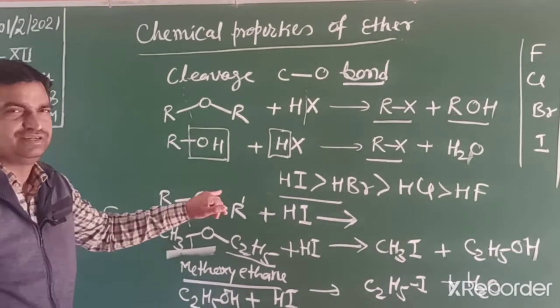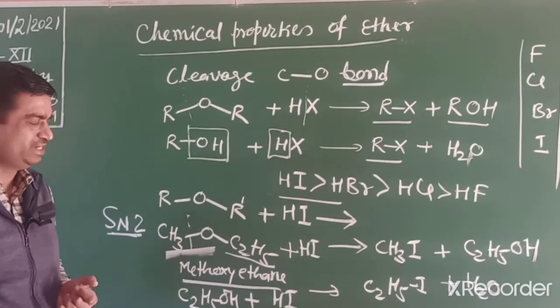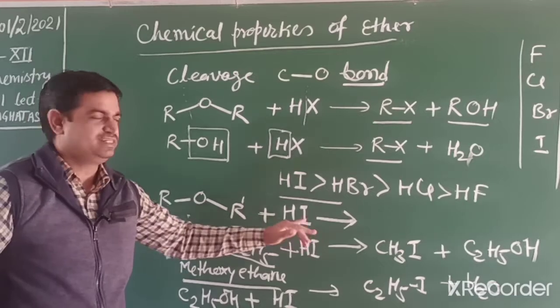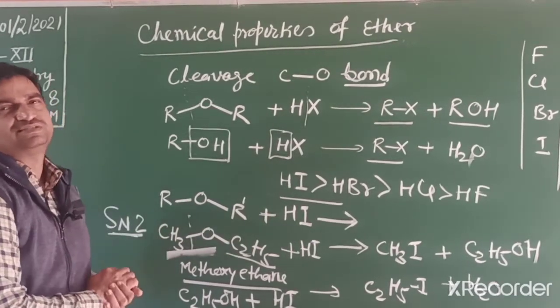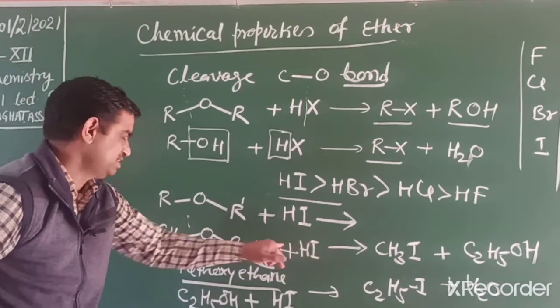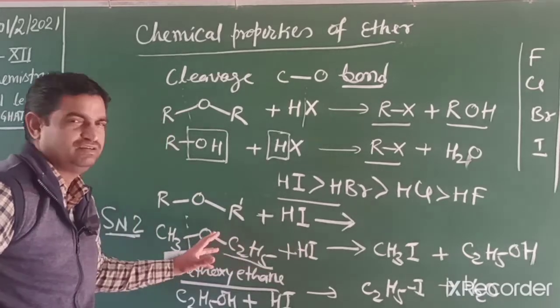If both sides are alkyl groups, both primary, less substituted, then iodide ion attaches to the side where that carbon is smaller in size and less substituted. So iodine first attaches with CH3 and H attaches to the larger side.